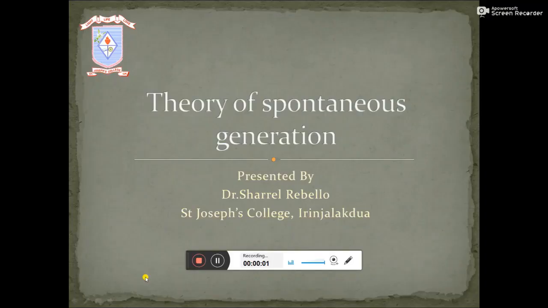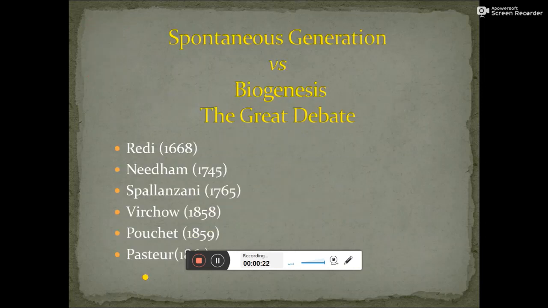Hi dear students, today we are going to talk about the theory of spontaneous generation. What is the theory of spontaneous generation? The theory of spontaneous generation is also referred to as the theory of abiogenesis. There was a great debate on this topic, whether spontaneous generation, or abiogenesis, is true or biogenesis is true.